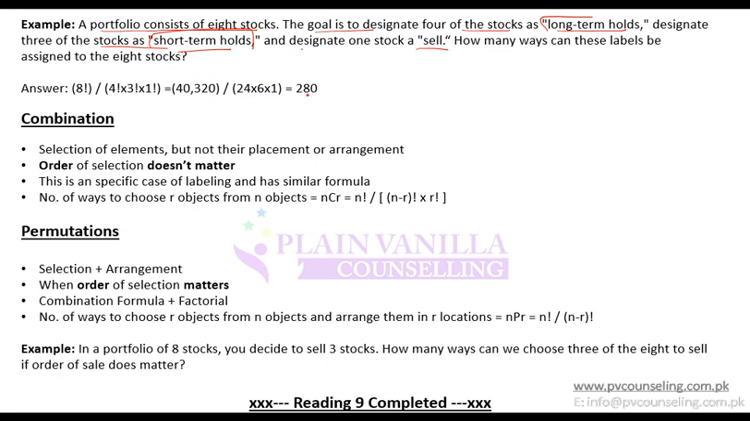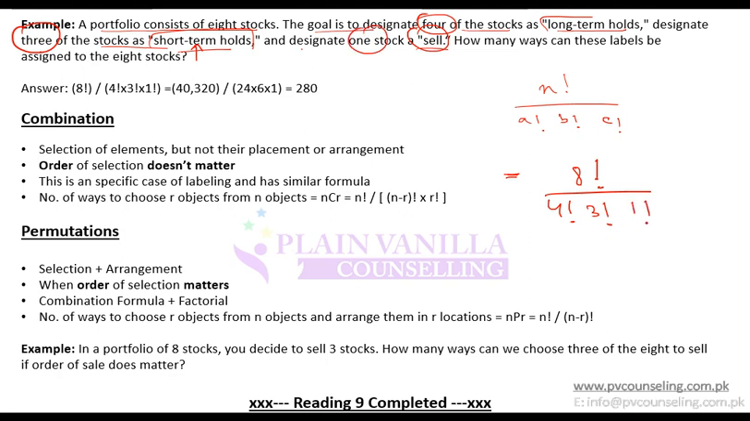You will use the labeling formula. Labeling formula is N factorial, that is total number of stocks, divided by the factorials of the numbers assigned to the first label, second and third, or whatever. So here you have 8 stocks, so it becomes 8 factorial. Then you are assigning long term hold to 4 stocks, so it becomes 4 factorial. You are assigning short term hold to 3 stocks, so it is 3 factorial, and you are assigning sell to 1 stock, so it is 1 factorial.